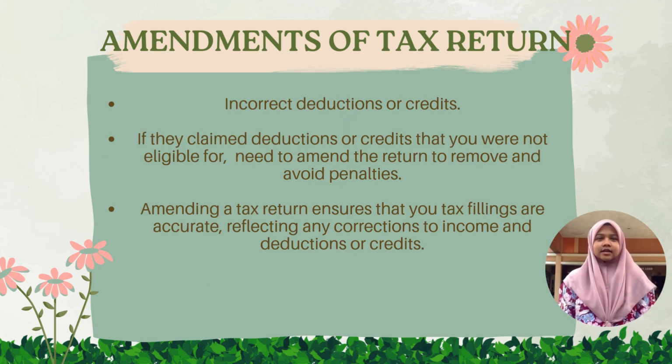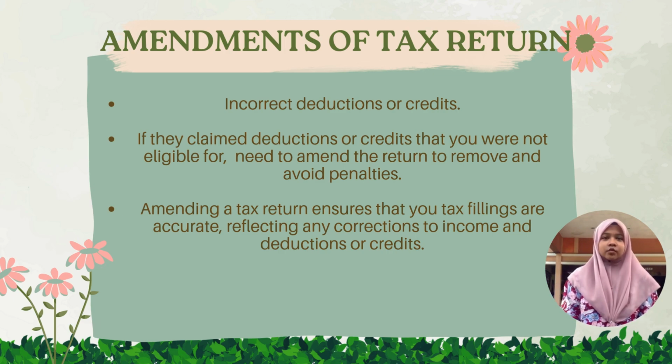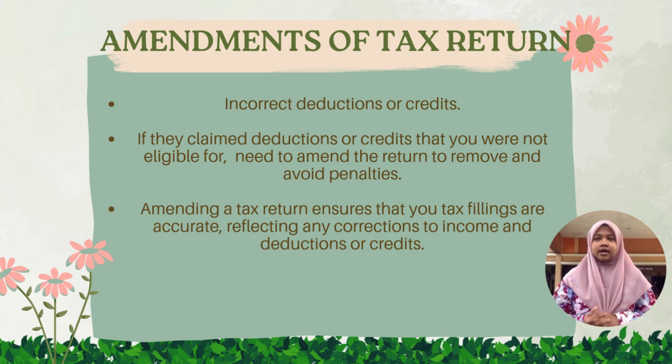Next is incorrect deductions or credits. If they claimed deductions or credits that they were not eligible for, they will need to amend the return to remove them and avoid penalties. Amending a tax return ensures that your tax filings are accurate, reflecting any corrections to income, deductions or credits.